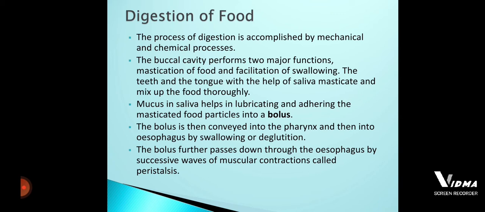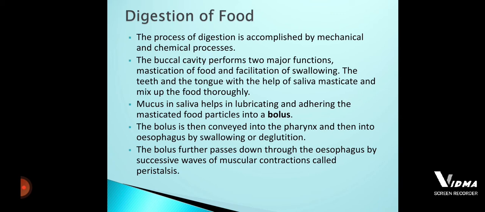Here the mechanical and the chemical both take place in the alimentary canal. If you take the example of our buccal cavity, in our buccal cavity the mechanical method takes place and the chemical method also takes place.